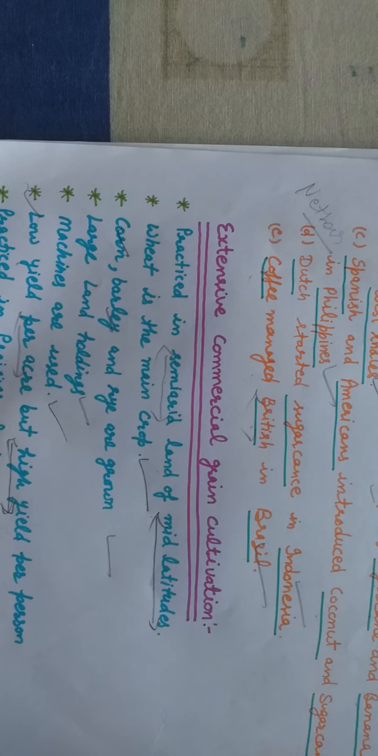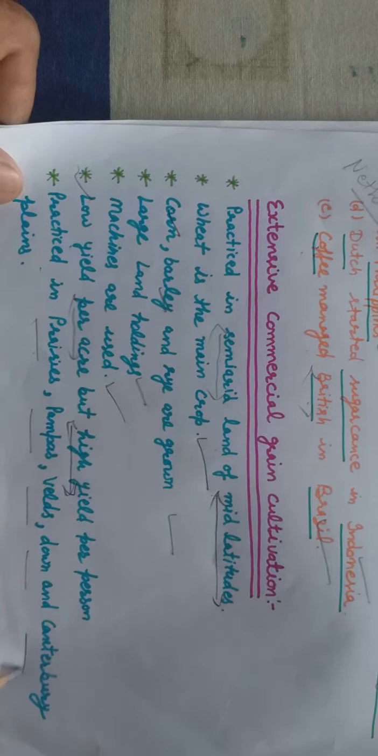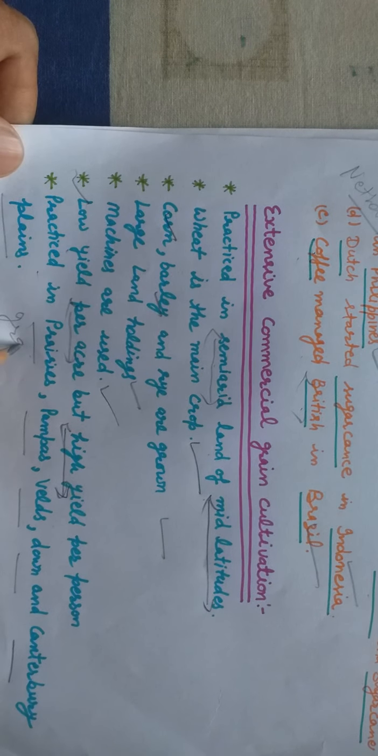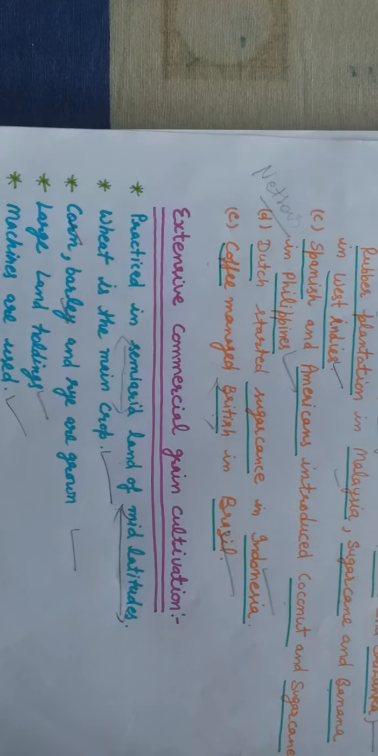It is practiced in the prairies. These are grasslands, you know very well. Prairies, Pampas, Veld, Downs and Canterbury. These are the grasslands of the world. So in these areas, extensive commercial grain cultivation is done.